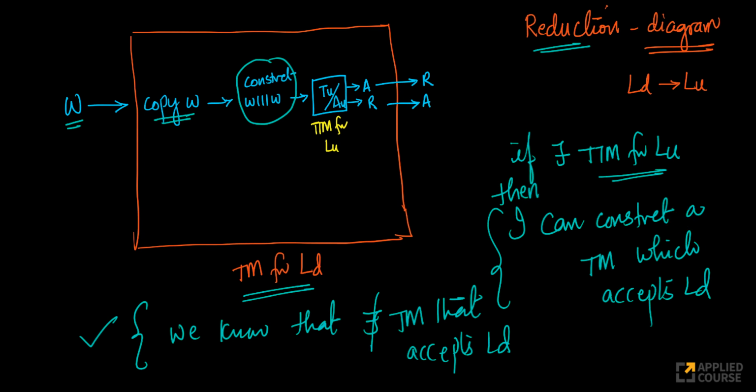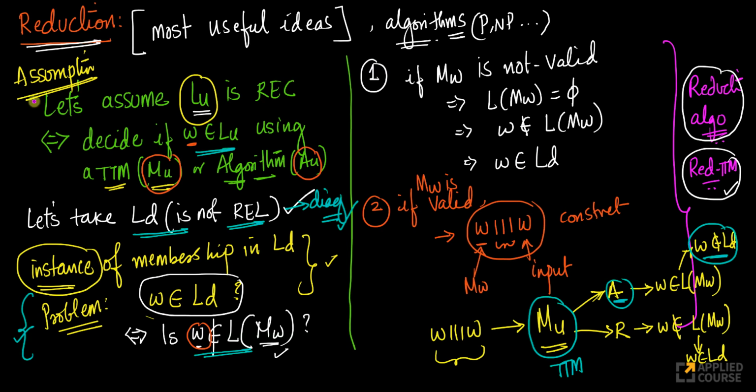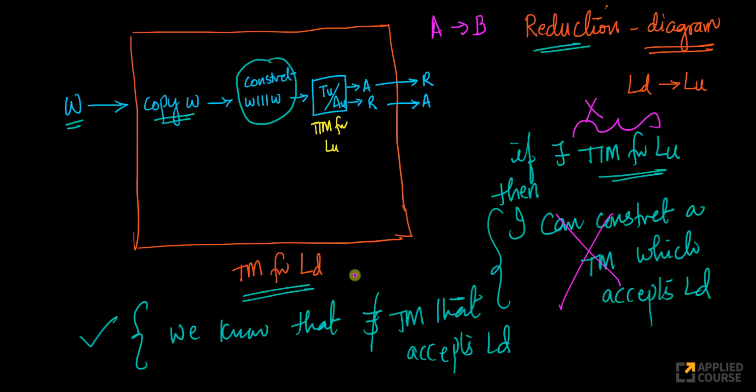And I know that this construction is not possible, because we've already proven it using a different strategy. I know this is not possible, which means this also should not be possible from logic. Look at this. If A implies B, if A then B, but B itself is false, I can conclude by proof by contradiction. See, what am I doing here? I'm proving by contradiction. First, I assumed this is true. And I said, if this is true, then I can also construct a Turing machine that accepts LD. But I already know that a Turing machine for LD is not possible, which means what I got here is untrue.